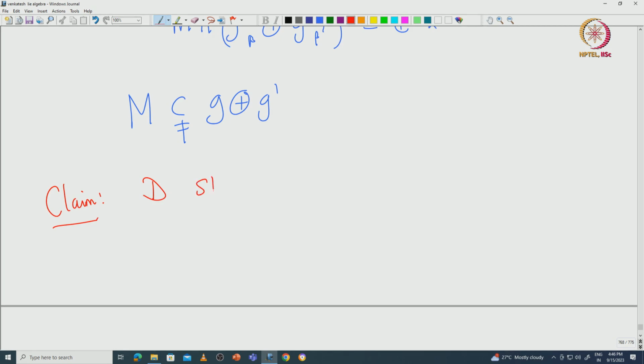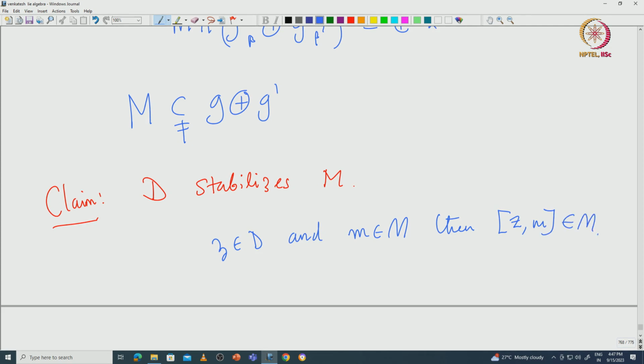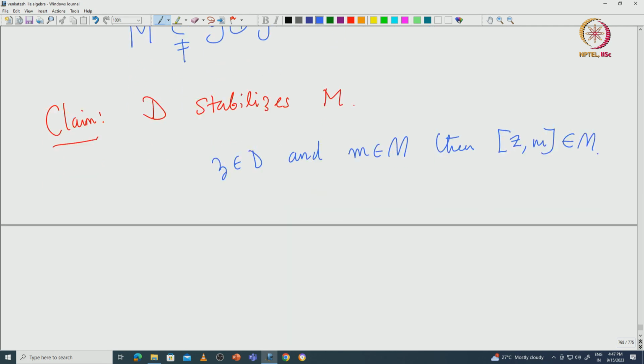So, D stabilizes capital M. So, what is the meaning of that? Stabilizing means, if you take some z inside D and some m in capital M, then if you take z comma m, the bracket, that must lie inside M. Okay. So, that is the meaning of stabilizing.